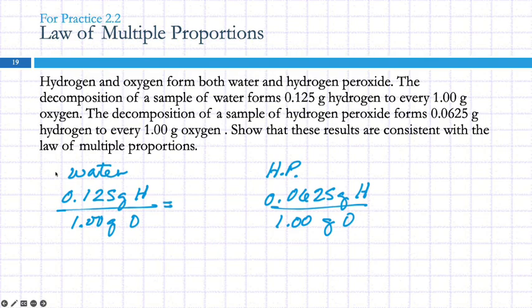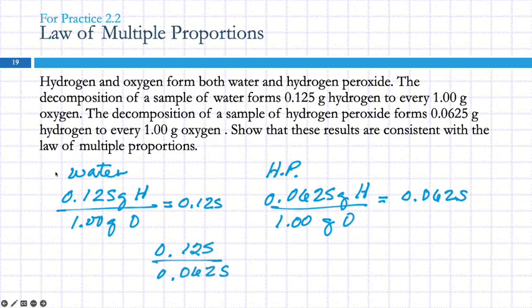So this is a ratio of 0.125, and this is a ratio of 0.0625. They are different. These are different compounds. To demonstrate the law of multiple proportions, I'm going to take the bigger ratio and divide by the smaller one. And I get 2.